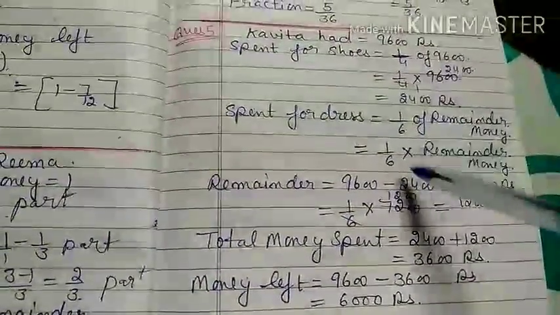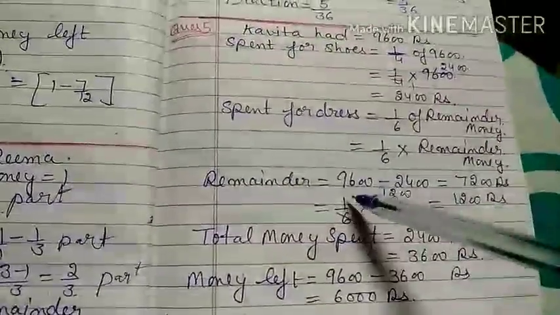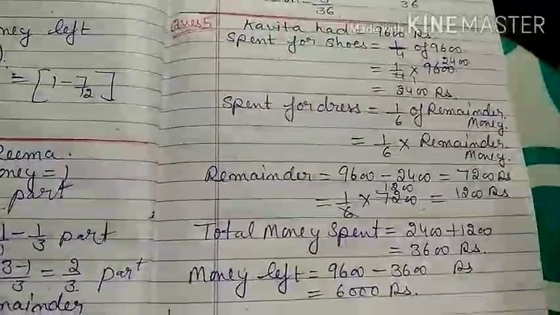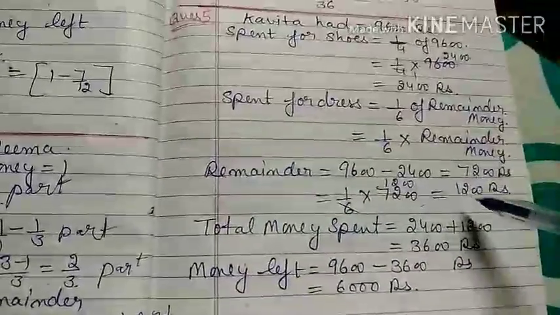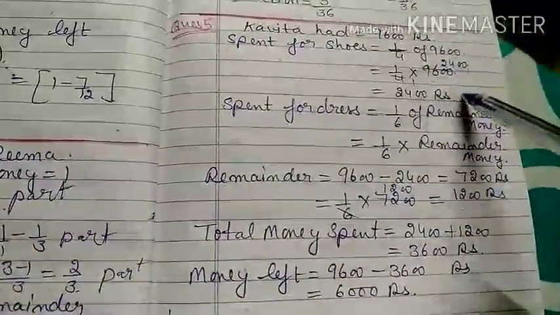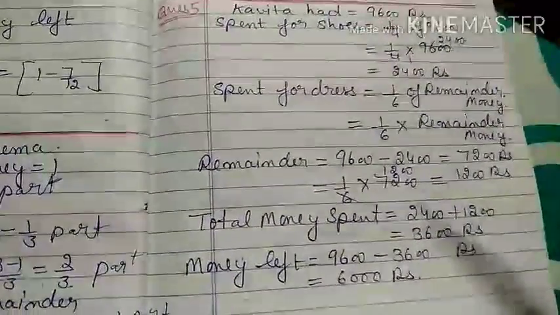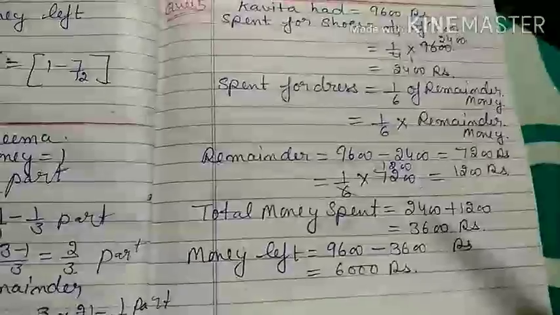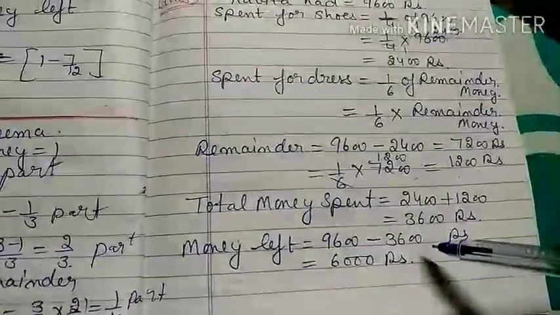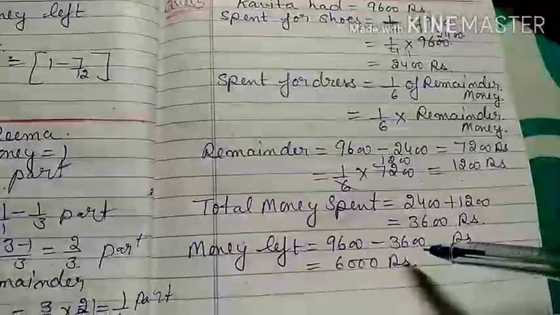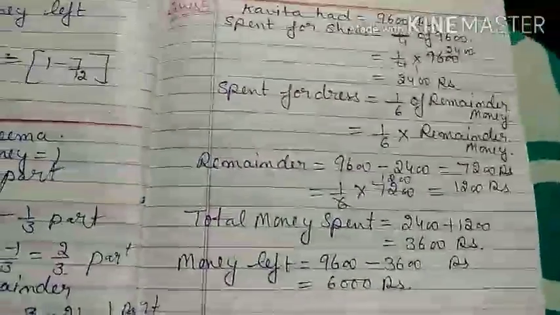Now you have to find 1/6 of the remainder money. The remainder money is 7200. 1/6 of 7200 is 1200. Now the total money spent by her: she spent on the dress 1200 and on the shoes 2400. That is 3600. So how much money is left with her at the end of the day is 9600 minus 3600. You have to subtract the expenditure from the total money. You will get the money left: 6000 rupees.